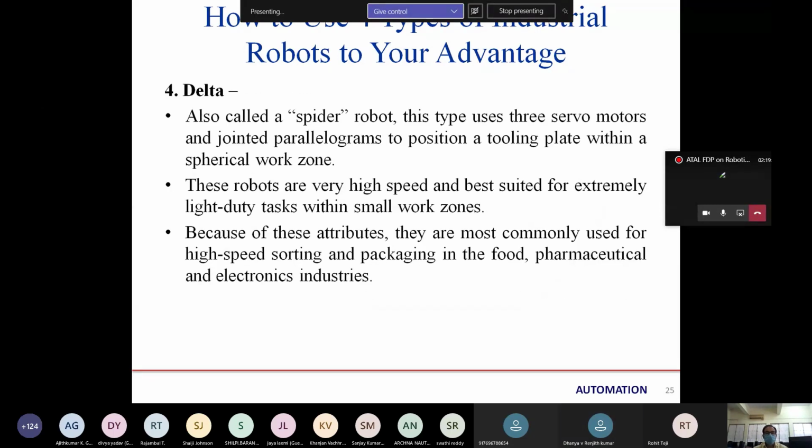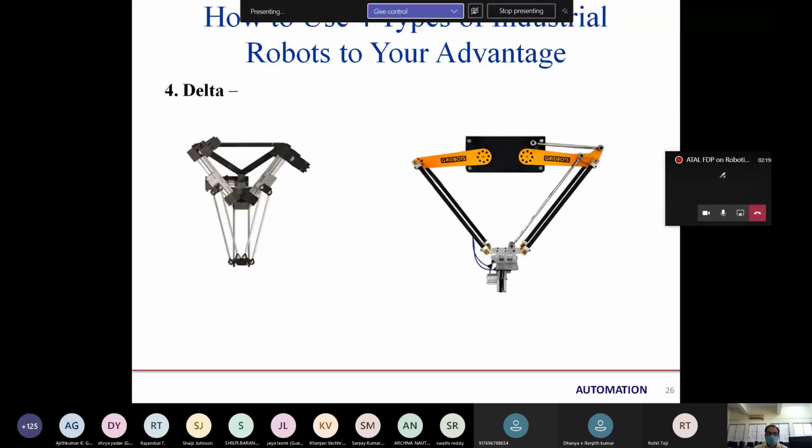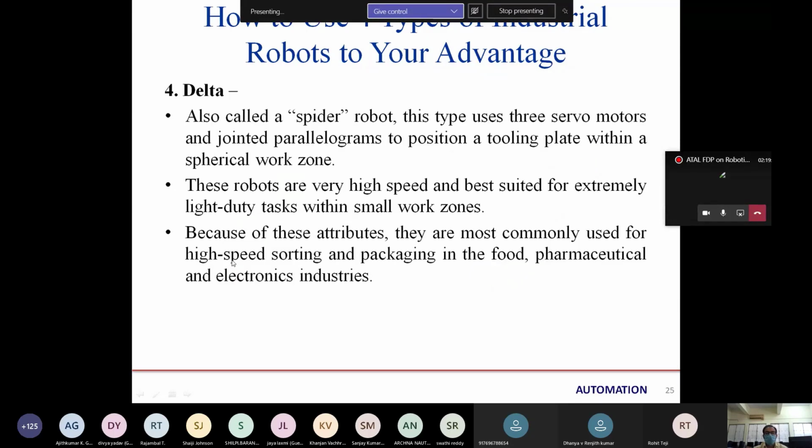Now the delta, or we can say the parallel robot. It is also called the spider robot. This type uses 3 servo motors and jointed parallelograms to position a tooling plate within a spherical zone. As we can see here, multiple legs are connected with an end plate. These different legs are connected with a single plate so that it can work as a parallelogram to position a tooling plate within a spherical work zone.